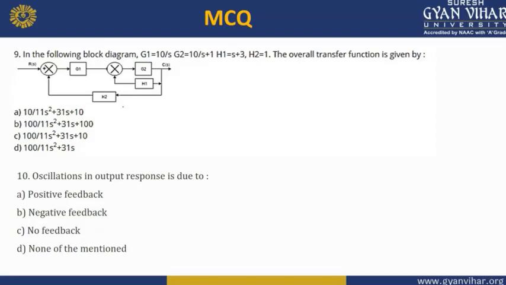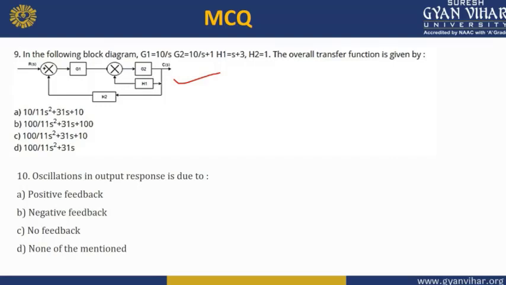Now the next question. Look at this block diagram. You have been given the gains for each of the blocks, that is G1, G2, H1 and H2. The overall transfer function has to be identified, so you have to use the block diagram reduction technique. First of all, what will you do? You will solve this smaller loop.